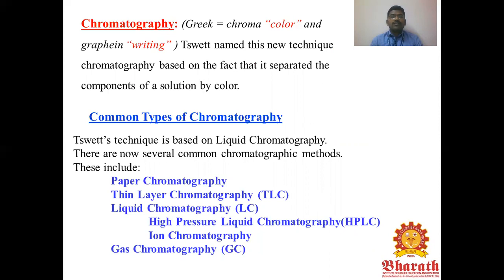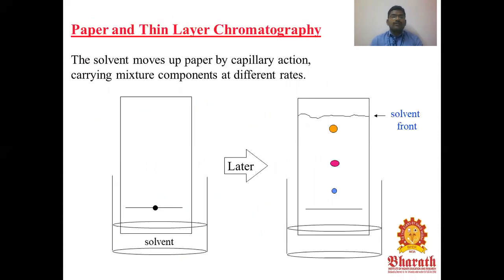Several common methods are included: paper chromatography, thin layer chromatography, liquid chromatography (LC), high pressure liquid chromatography (HPLC), ion chromatography, and gas chromatography (GC). So many common techniques are used to separate compounds. One of the simplest methods is paper and thin layer chromatography. The solvent moves through the paper by capillary action.